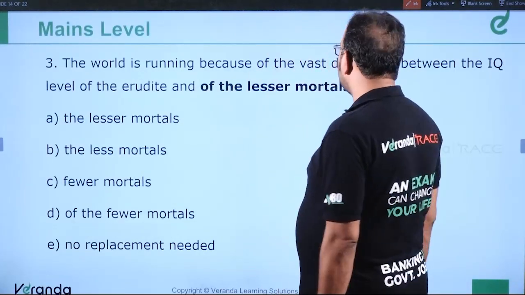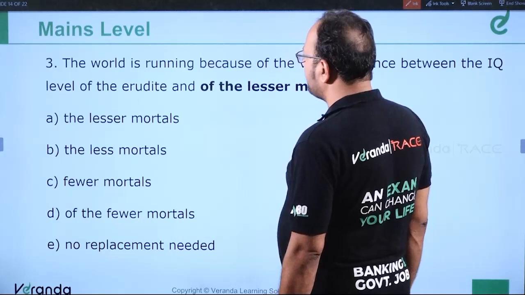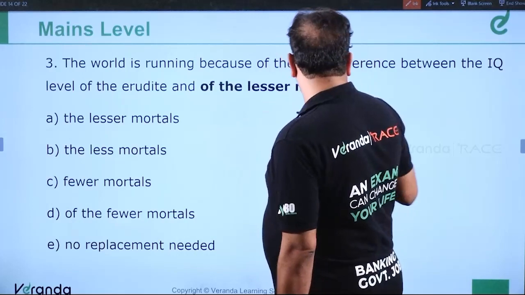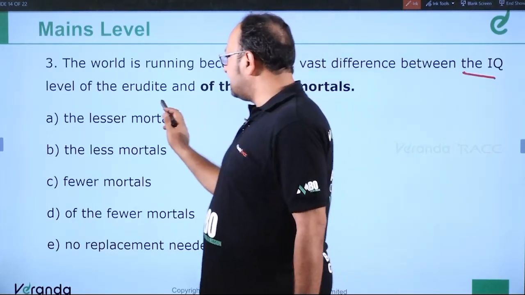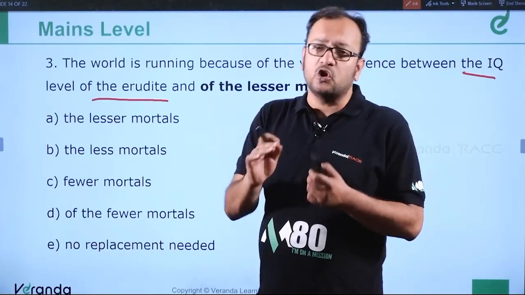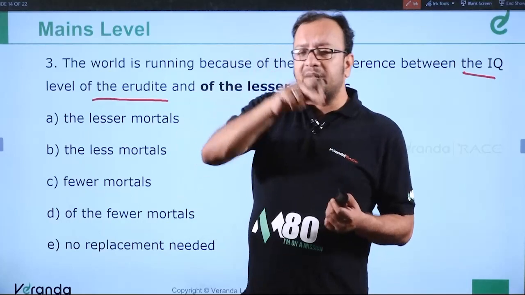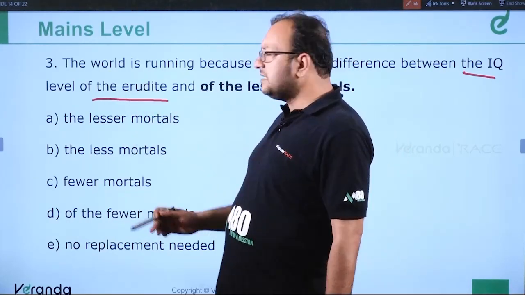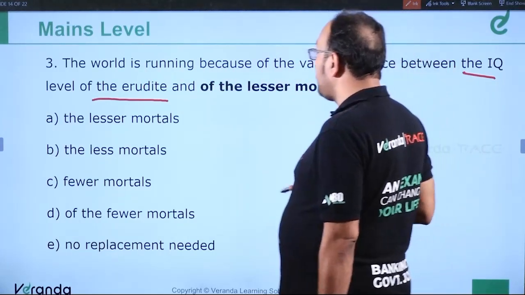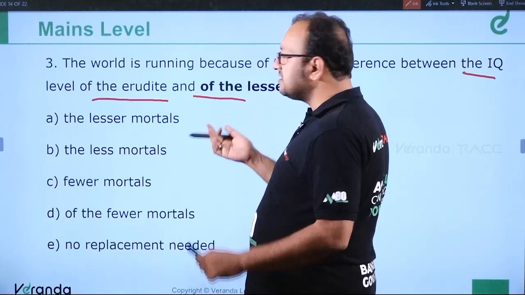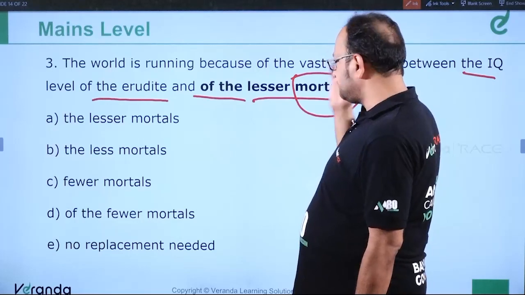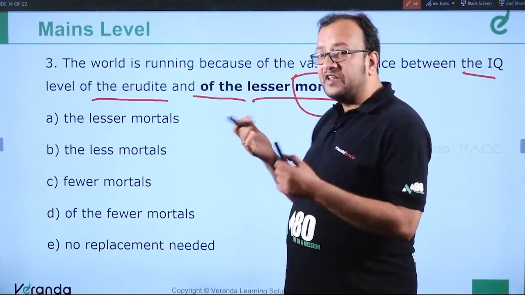Moving ahead, question number 3. The world is running because of the vast difference between the IQ level of the erudite and of the lesser mortals. Okay, fine. The erudite means the knowledgeable people, because any adjective preceded by the makes it a plural noun. So the world is running because of the vast difference between the IQ level of the erudite and the IQ level of the lesser mortals. Mortals is basically a noun, and lesser means weaker.